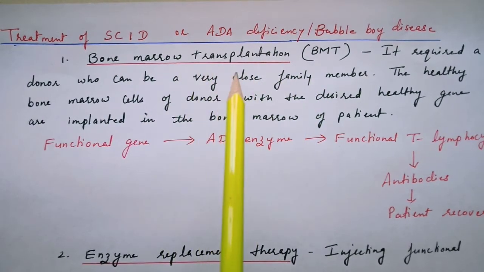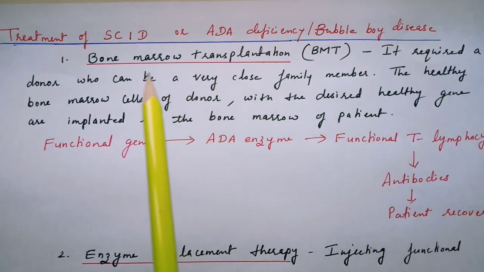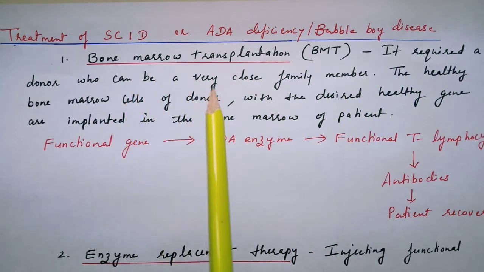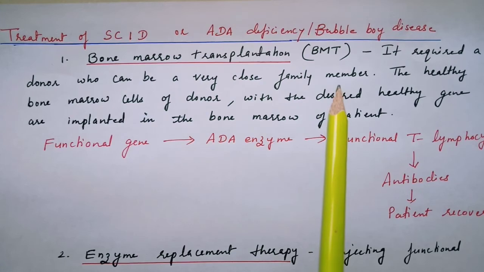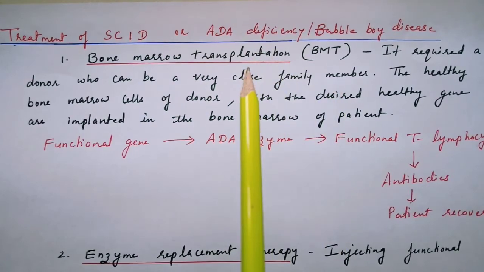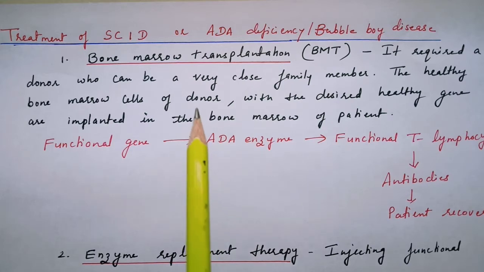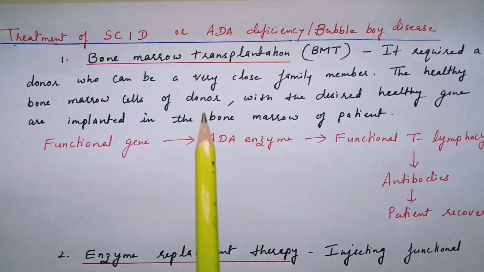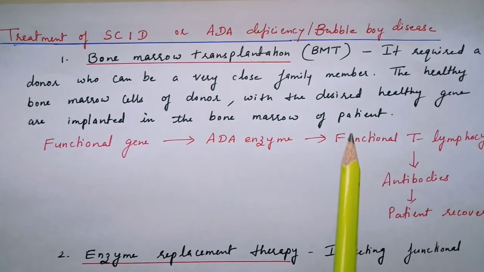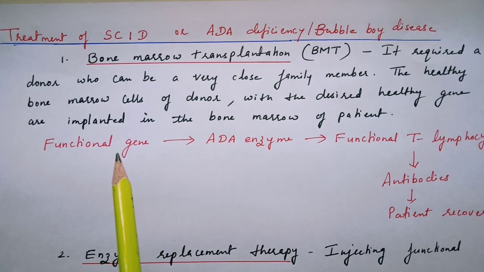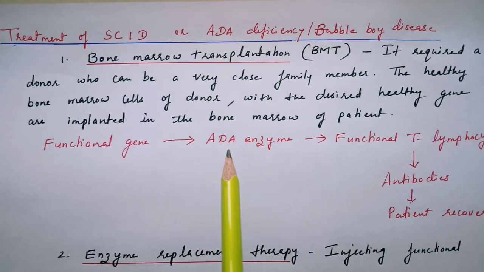The bone marrow transplantation method requires a healthy donor, which should be a very close family member or a very close relative of the patient. The healthy bone marrow cells of the donor are taken and implanted in the bone marrow of the patient. Once the healthy cells are implanted, the functional gene present in these cells will start guiding the formation of the ADA enzyme.